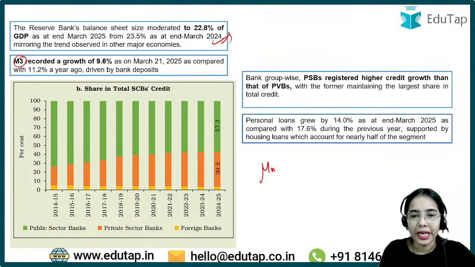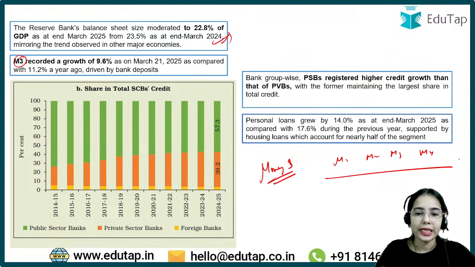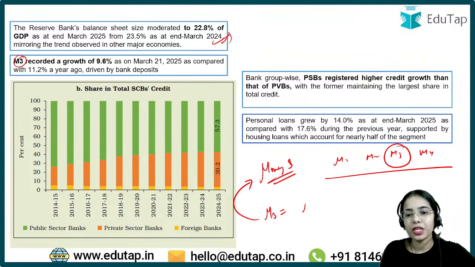Now the money supply in our country is calculated through M1, M2, M3 or M4. Can anyone tell me which one it is? It's calculated through M3. M3 is the measure of money supply through which the money supply is calculated in our country. M3 is equal to M1 plus time deposits with the banking system.